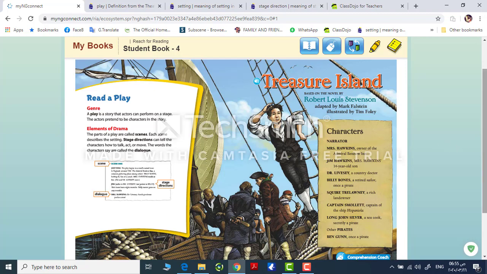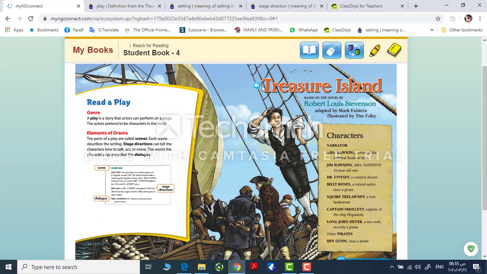Listen to this. Treasure Island, based on the novel by Robert Louis Stevenson, adapted by Mark Falstein, illustrated by Tim Foley. Characters. Narrator. Mrs. Hawkins, owner of the Admiral Benbow Inn. Jim Hawkins, Mrs. Hawkins' 14-year-old son.